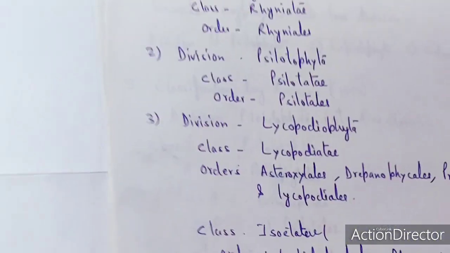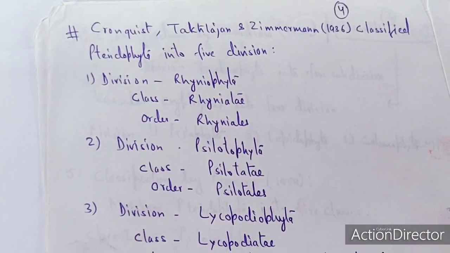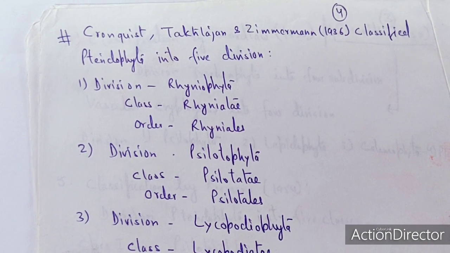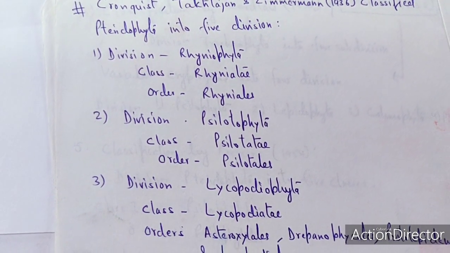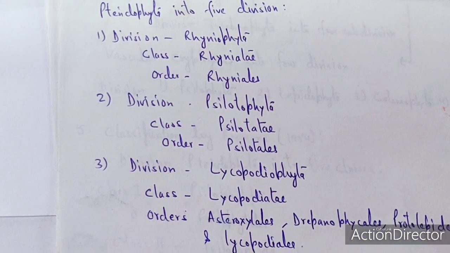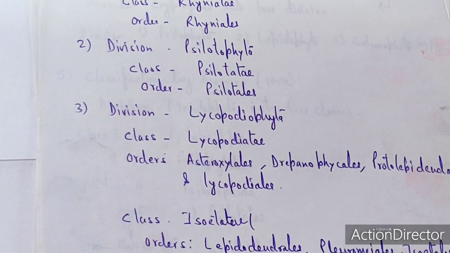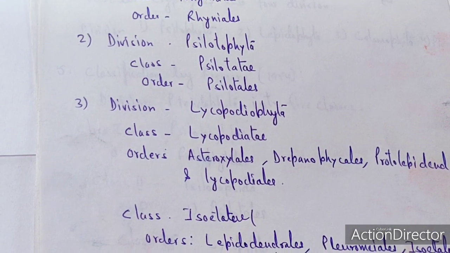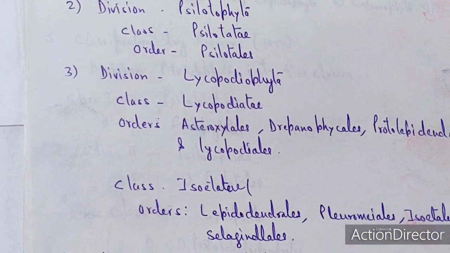Later on, some other classifications were produced for the pteridophyta. These include the classification by Takhtajan and Zimmermann in 1936. He classified the pteridophyta into five divisions. Division 1 consists of Rhyniophyta, which consists of one class, Rhyniatae, and one order, Rhyniales. Division 2 is Zosterophyllophyta, which consists of one class and one order.